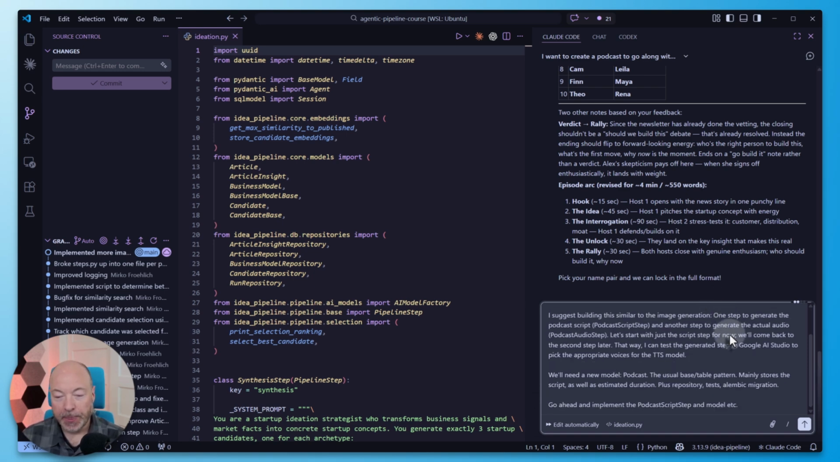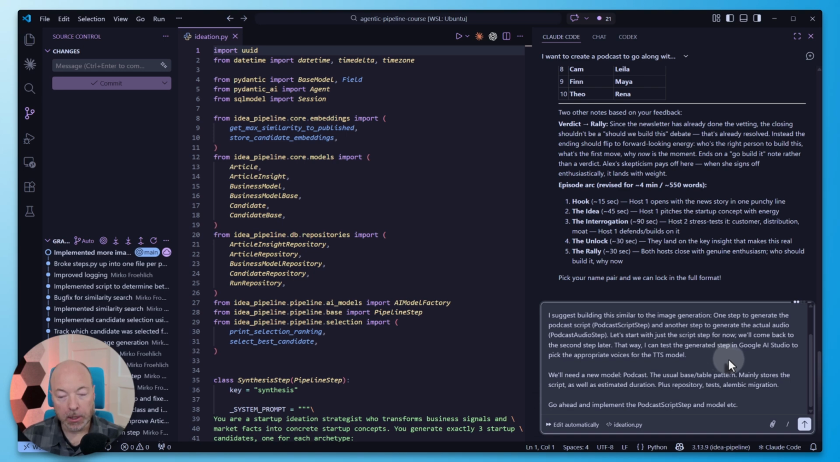Then I say, I suggest building this similar to the image generation. One step to generate the podcast script step, and another step to generate the actual podcast audio step. Let's start with just the script step for now, and we'll come back to the second step later. That way, I can test the generated step in Google AI Studio to pick the appropriate voices for the TTS model. Again, it often helps to give Claude some reason why you want something a certain way. So that's what I'm doing here.